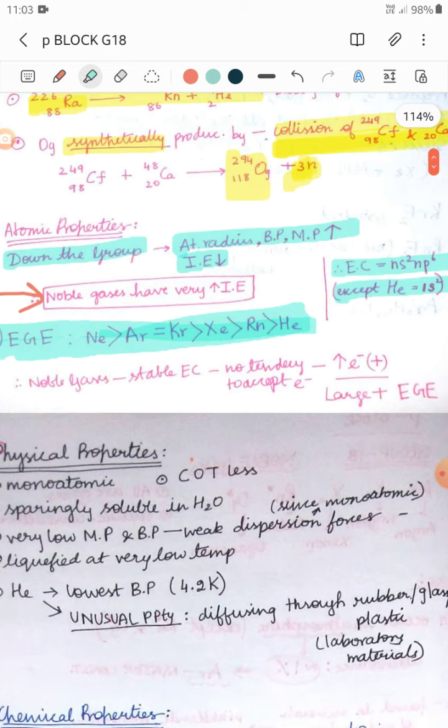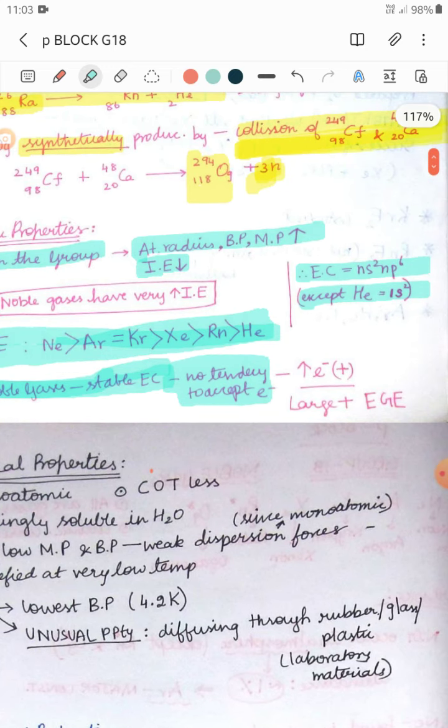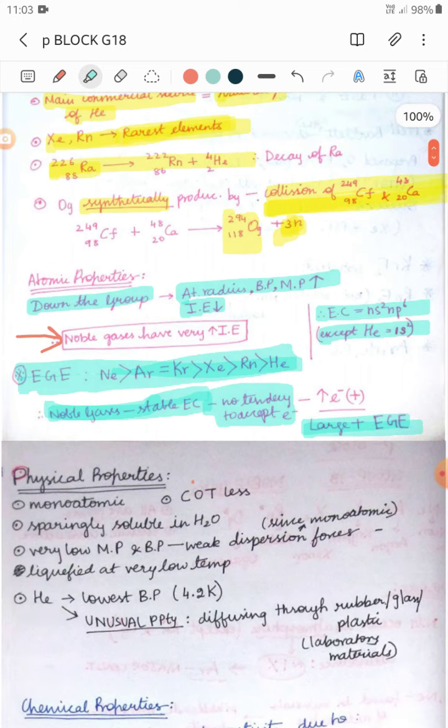Fine. Next point is that noble gases have a stable electronic configuration, ns2 np6. They have completely filled subshells, so the electronic configuration is very stable, due to which they have no tendency to accept electrons. Since they have no tendency to accept electrons, they have large positive values of electron gain enthalpy. So this is still atomic properties.